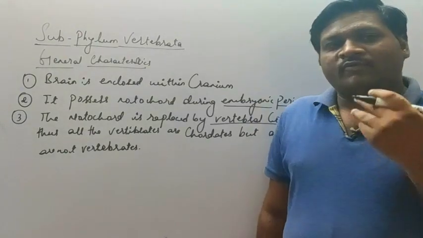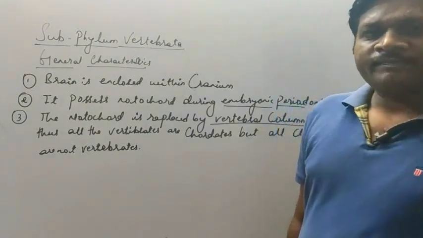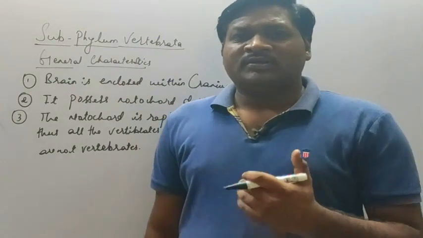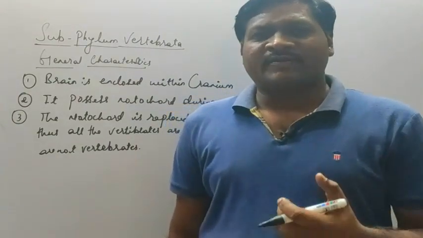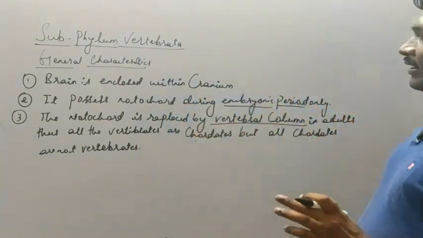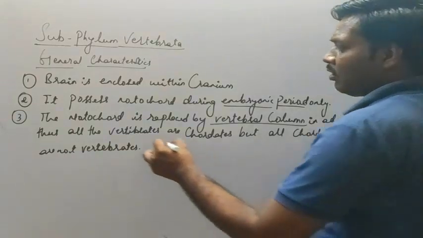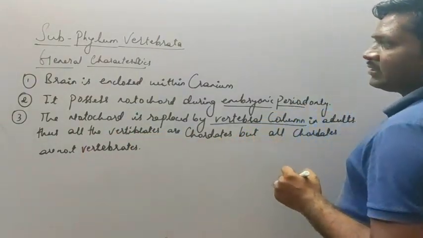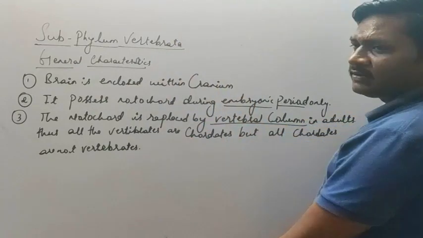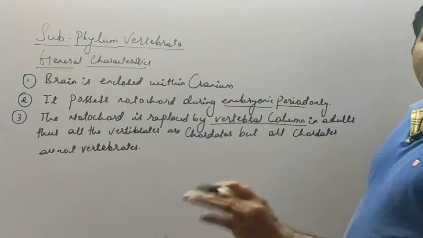When we look at the phylum Chordata, it is divided into three subphyla. First is Urochordata, then Cephalochordata, and the third one is Vertebrata. So when we say all vertebrates are chordates, it only includes the vertebrates, not other chordates.